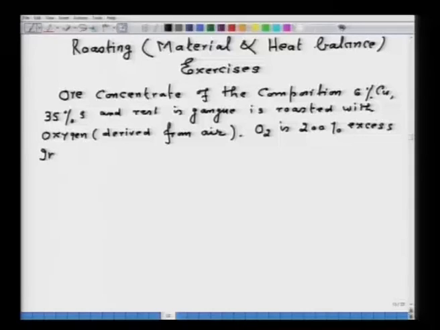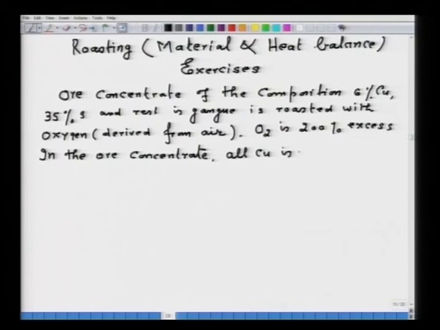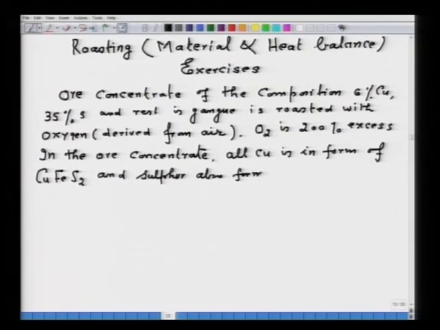Now, in the ore concentrate, all copper is in the form of CuFeS2, and sulfur also forms FeS2 mineral. So, this is what is given.